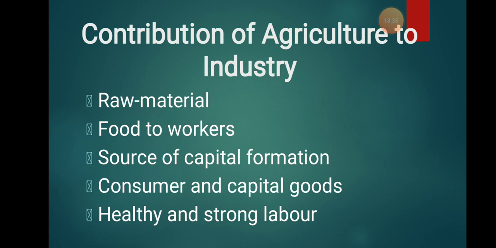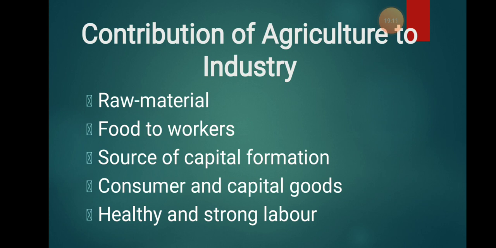By this, capital formation happens, in the sense that there will be savings for the industry. When agriculture gives raw materials to the industry at a low price, the industry can save the difference for further usage. What does capital mean? Capital is the usage of machinery for further operation. So the savings can be used by the industry for further operations. By this, agriculture is very important to industry.